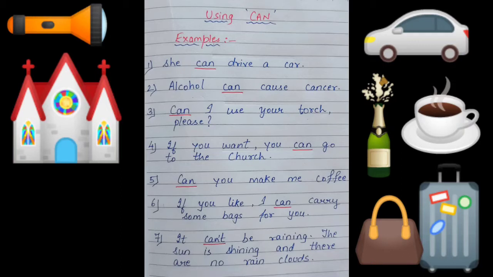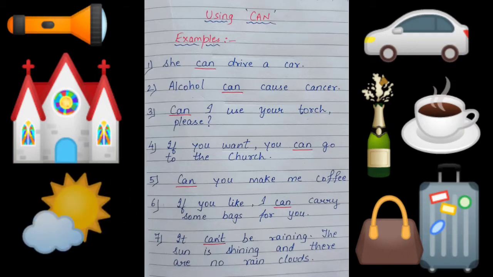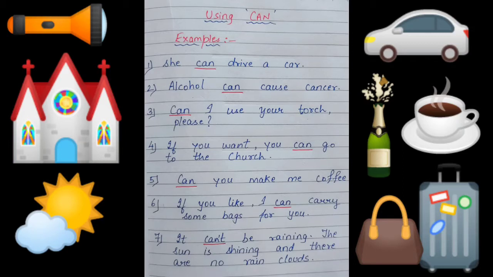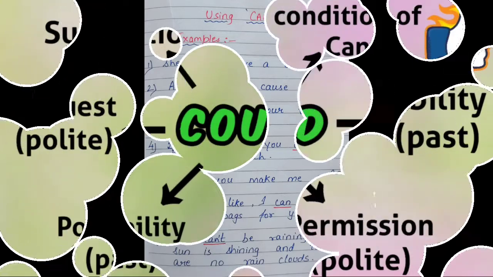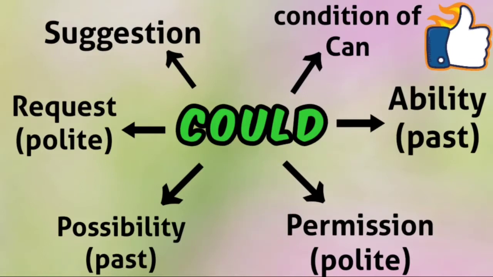The last one, it can't be raining. The sun is shining and there are no rain clouds. Now in this sentence, the speaker is confident that it is not raining because the sun is shining and there are no rain clouds.